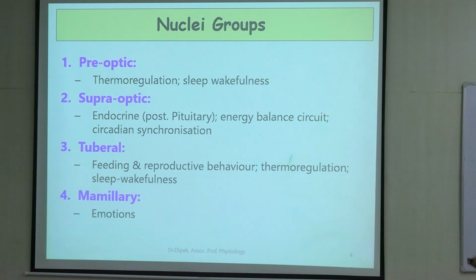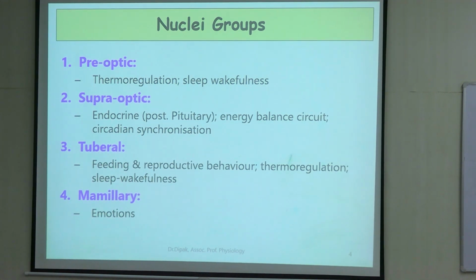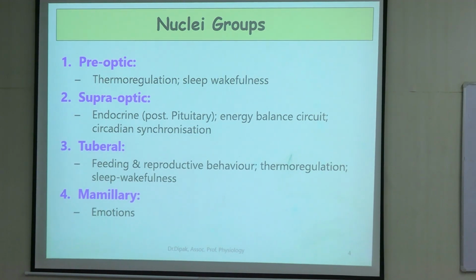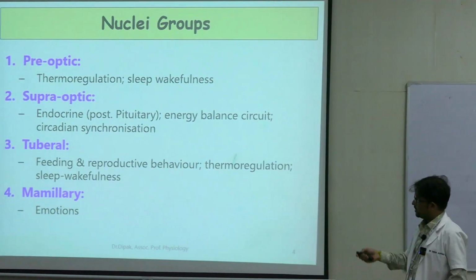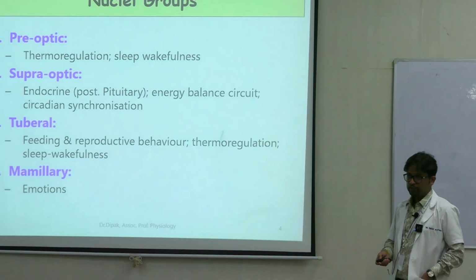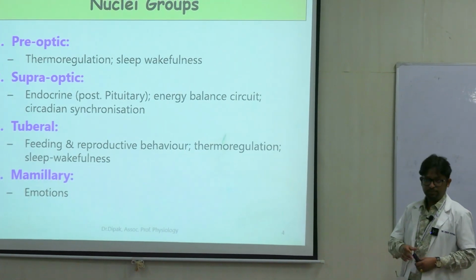Preoptic, supraoptic. So these groups, optic comes from the word optic chiasma. So in relation to that, the preoptic group is concerned with 2 important functions, temperature regulation and sleep wakefulness. Supraoptic, which is present just above the optic chiasma. So here we have the endocrine role. So this controls the posterior pituitary.